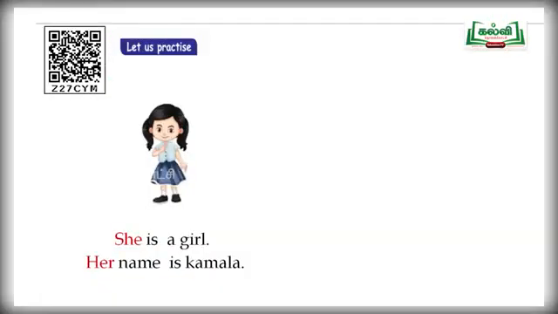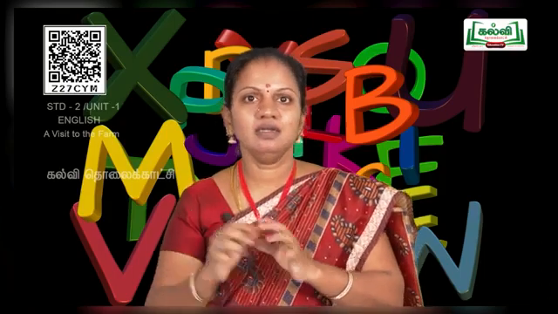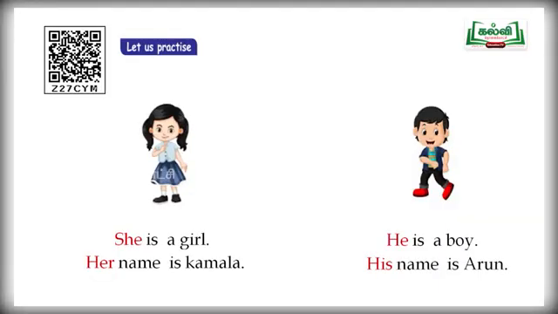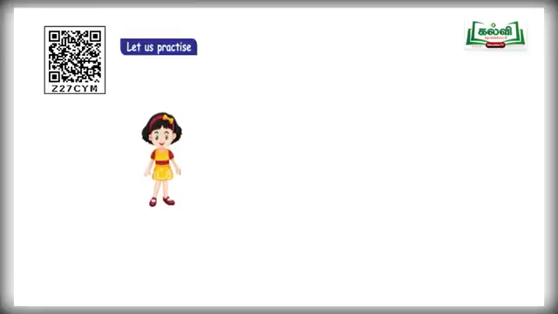What is the meaning for she? She. What is the meaning for her? Her. She is a girl. Her name is Kamala. And next one, he. What is meant by he? He. And what is the meaning for his? His. He is a boy. His name is Arun. And next one, let us practice.